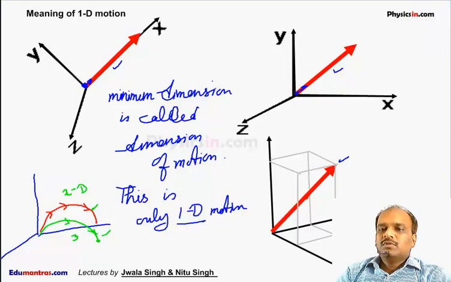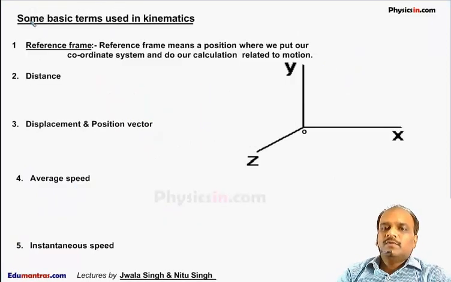Now before moving to kinematics, we have to define some basic terms. The first one is reference frame. Suppose this is our x-axis, y-axis, z-axis. We fix a coordinate. This is an observer sitting here doing all the calculation. This frame fixed to an observer, from where he is measuring and calculating the speed, velocity, acceleration, distance, displacement, is called the frame. Now the second one is distance.